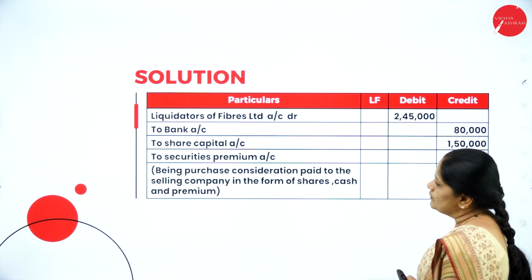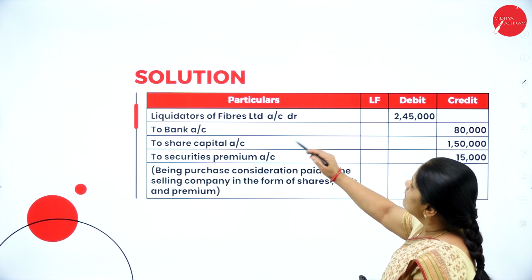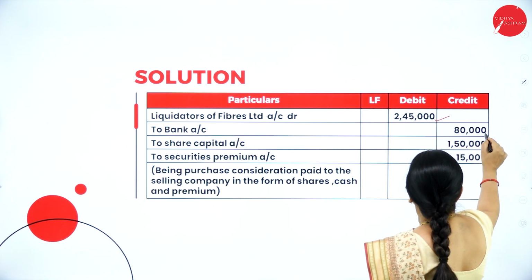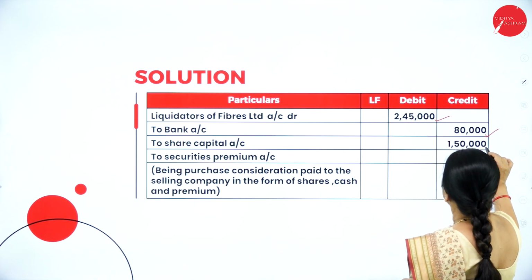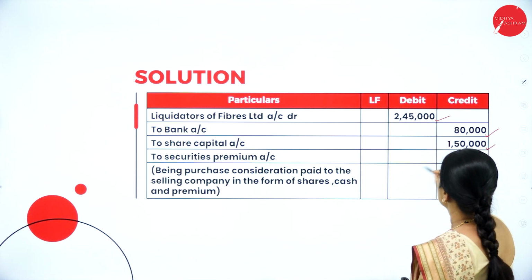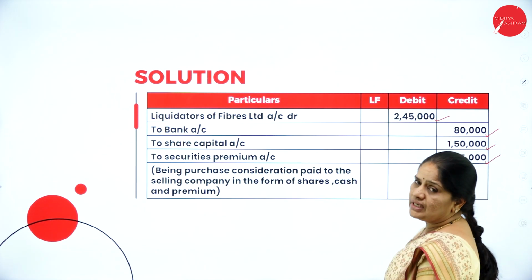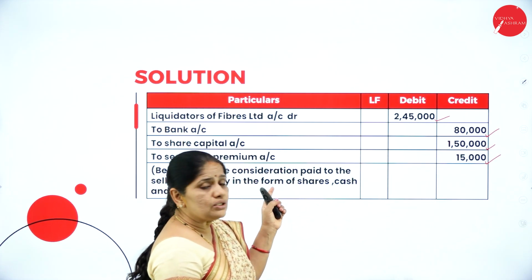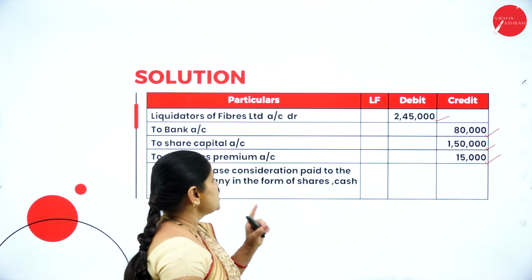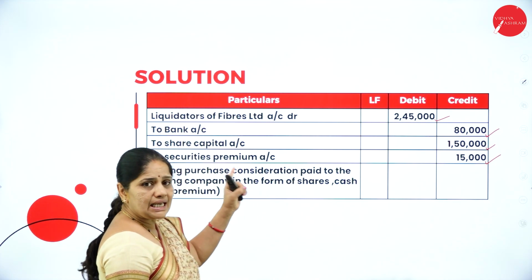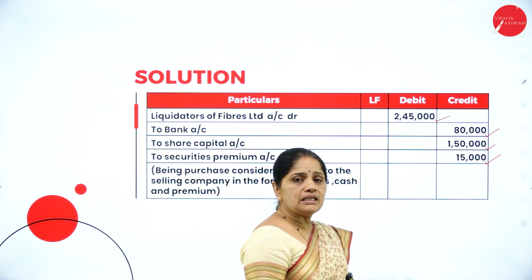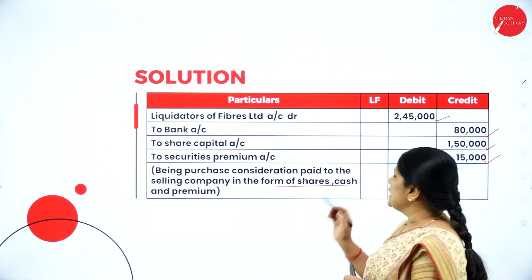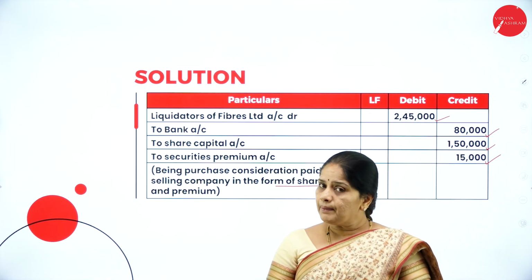Then next, we have the next entry. The liquidators of Fibers Limited account debtor 2,45,000, to bank account 80,000, to share capital 1,50,000, to securities premium 15,000. See, we should understand that the shares are issued at a premium of 10 rupees per share. So we have to show it as the securities premium account 15,000. So being purchase consideration paid to the selling company in the form of shares, cash and premium.